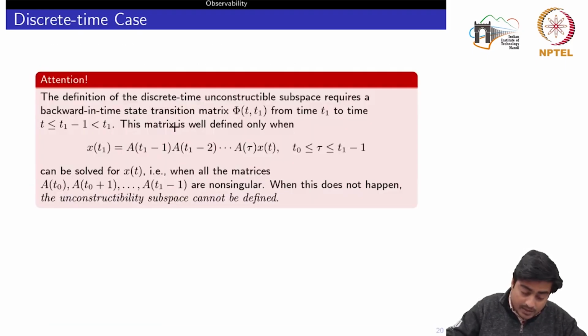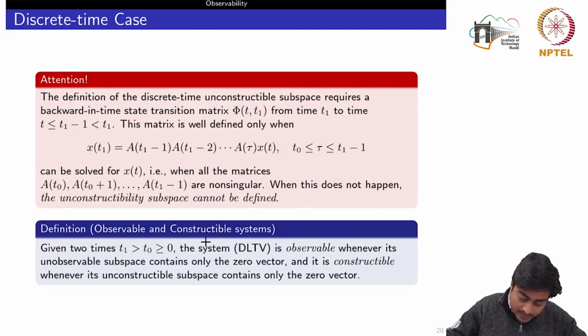This matrix is well defined only when I compute x of t1, which is represented by this one, for all x of t, and this is only possible when all the matrices at different times from t0 to t1 minus 1 are non-singular. This is the same restriction we had seen in the first week while computing the solution in the discrete time scenario. So when this does not happen, the unconstructible subspace cannot be defined. But there is no limitation in the unobservable subspace.